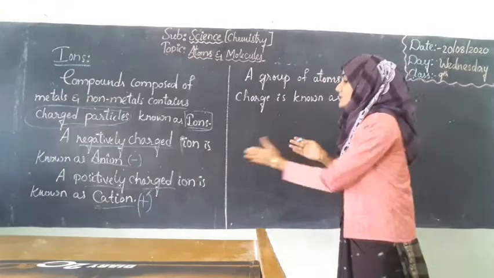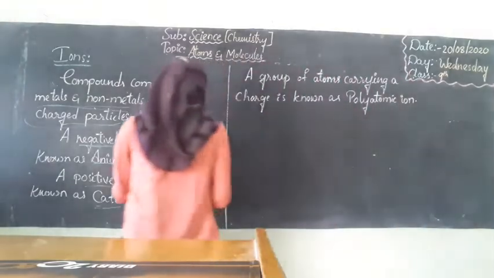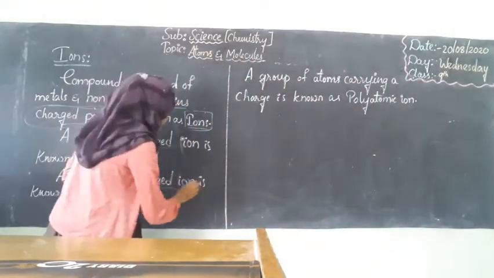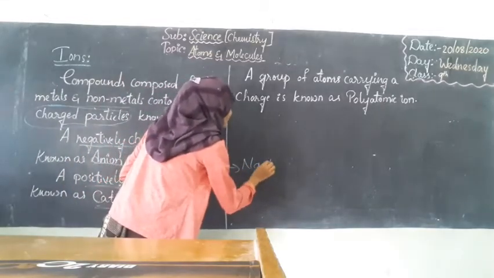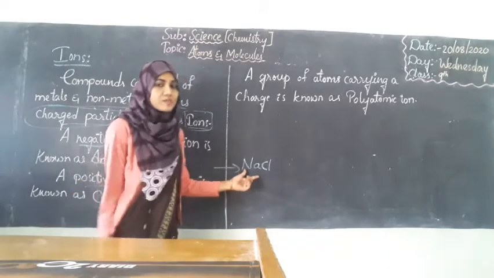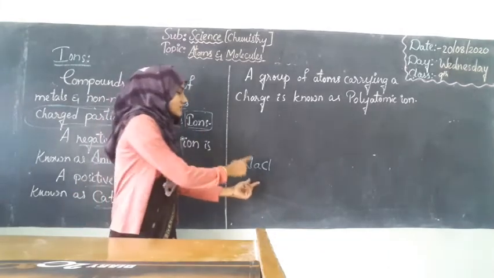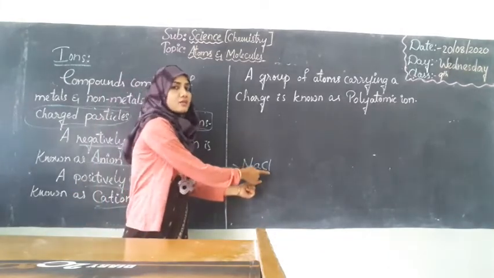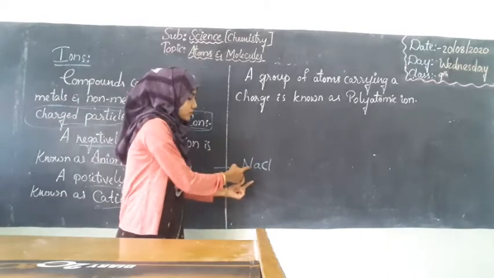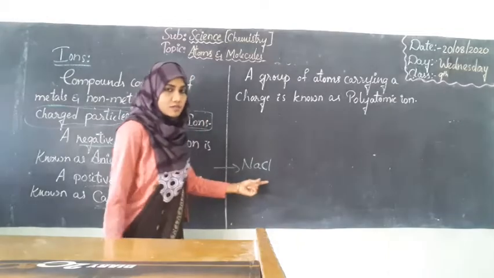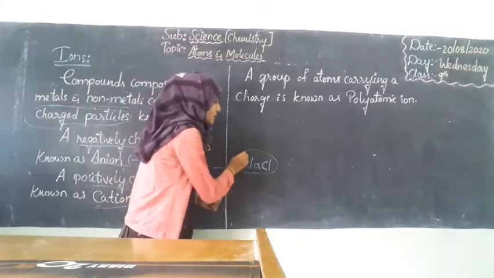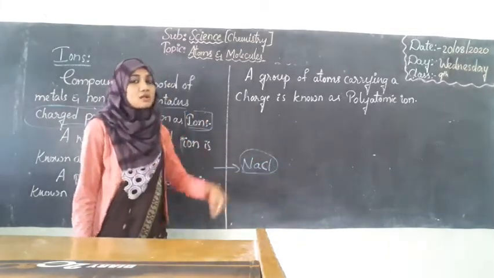For example, we shall see sodium chloride, common salt. What is the formula for common salt? NaCl. So sodium chloride is a compound. It consists of a metal and a non-metal. Which is the metal here? Sodium, Na. Sodium is a metal and chlorine is a non-metal. The combination of this metal and non-metal together is called a compound.